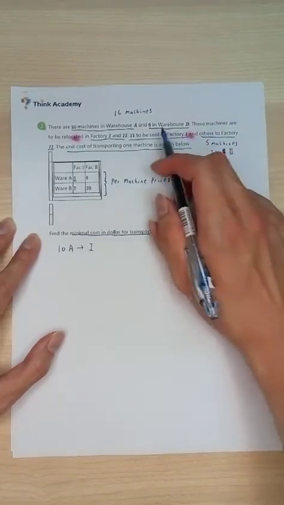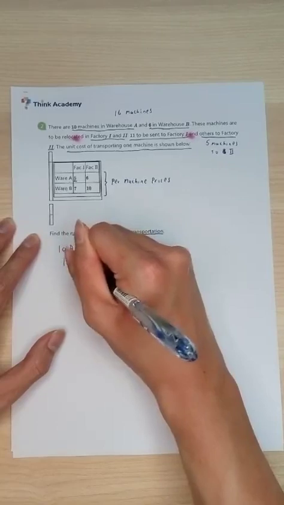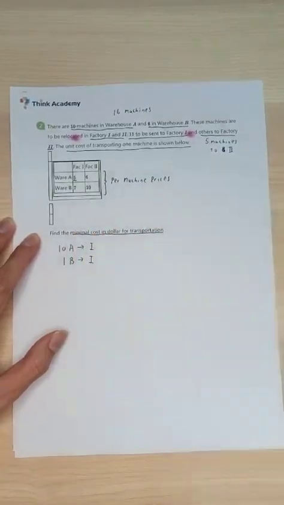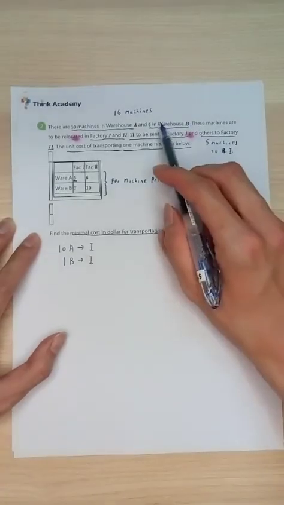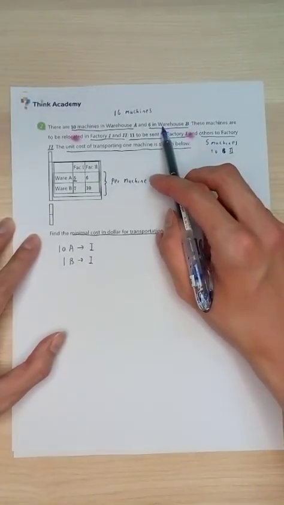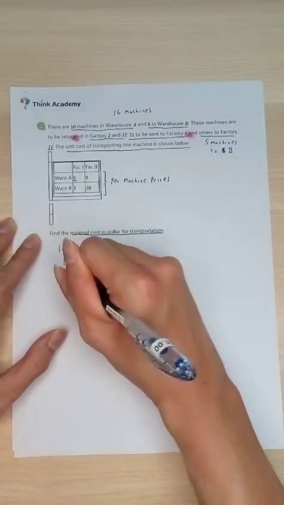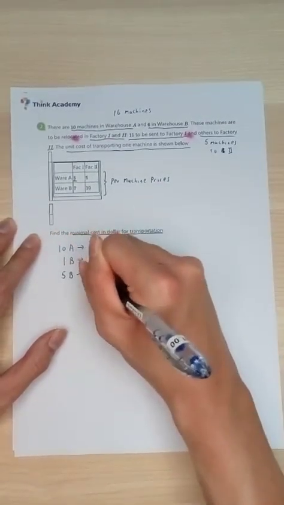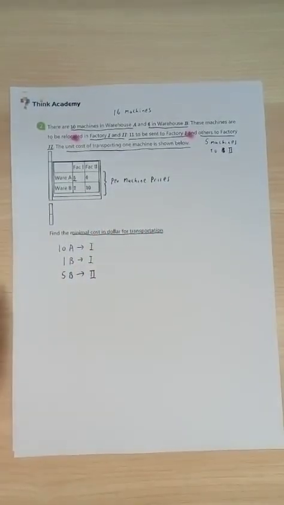So we need one of them from B to be sent to factory 1 as well. Then we are left with 5 machines in warehouse B. The last 5 of them must go to factory 2.